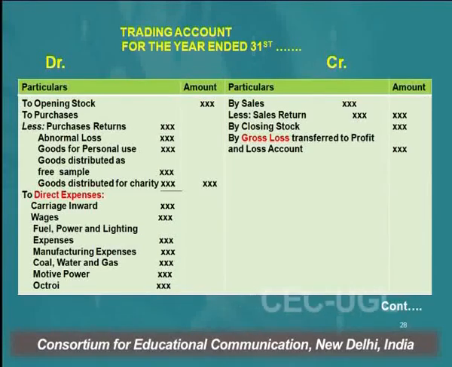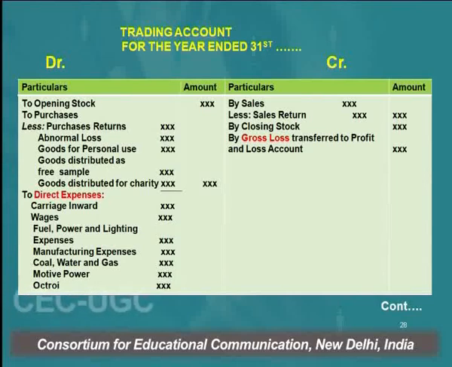This is the format of trading account, and this trading account is a nominal account, and the rule of the nominal account says debit all expenses and losses, credit all income and gains. Because of that rule, all the expenses and losses are shown on the debit side of this account, and all income, which is here sales, are shown on the credit side of this account.